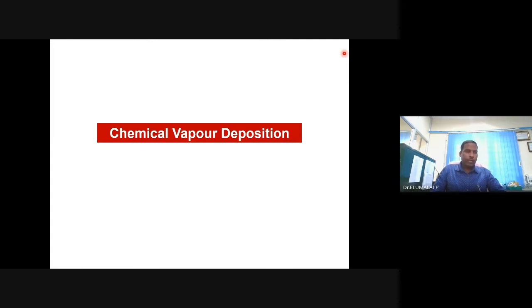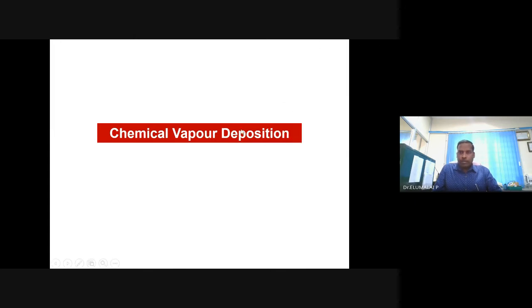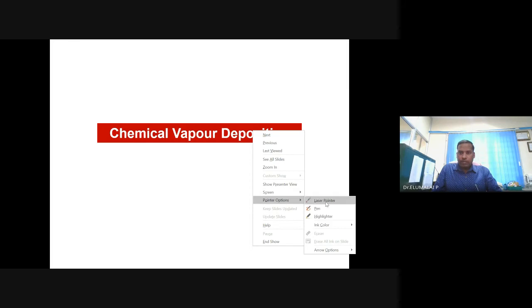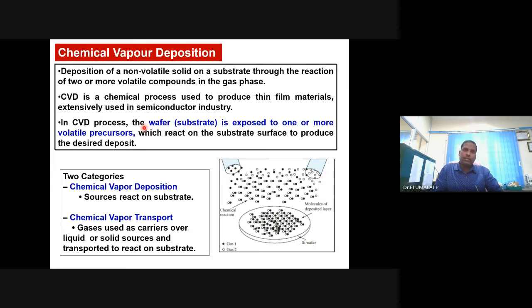So we will move to a very important method. This is also a commercially applied method. CVD, chemical vapor deposition. As the name implies, something is deposited from the vapor phase or gaseous phase using some chemicals. That's what the name implies. Chemical vapor deposition or chemical vapor transport. There is a little difference.